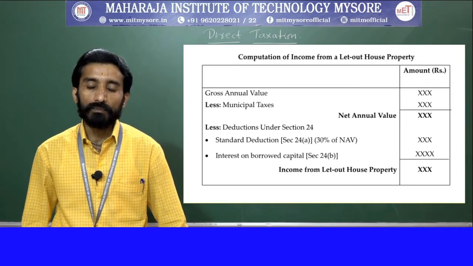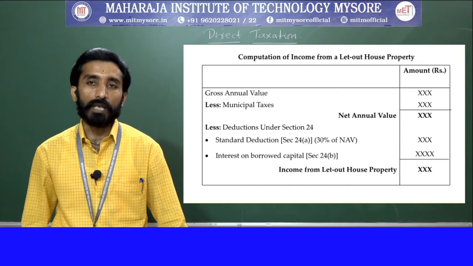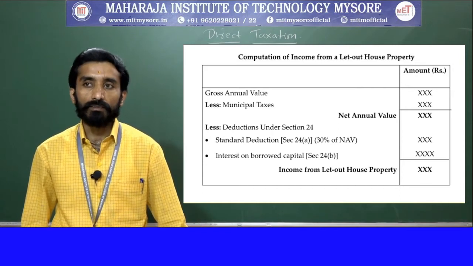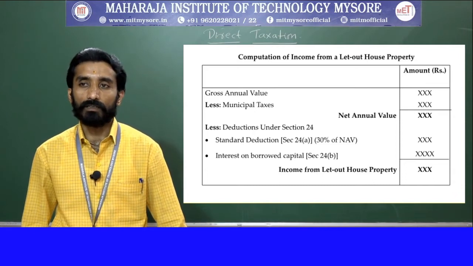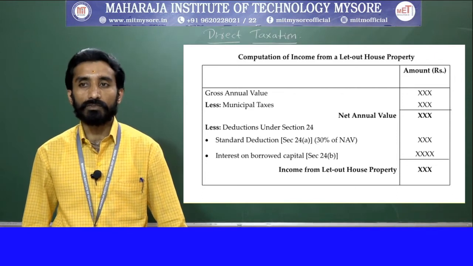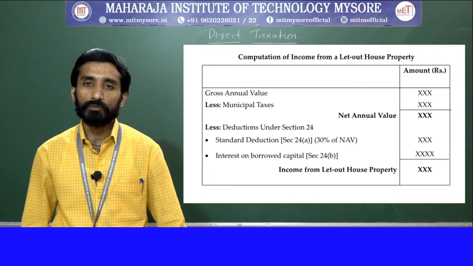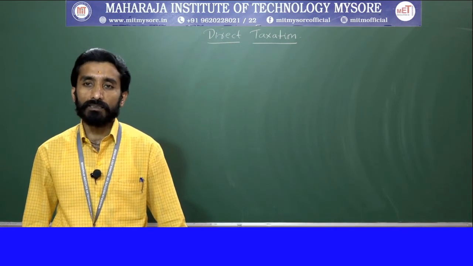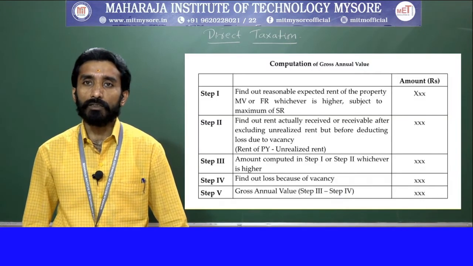One more thing, interest on borrowed capital, loans paid or payable, will be given, that is section 24(b). The remaining amount will be your income from let out house property.